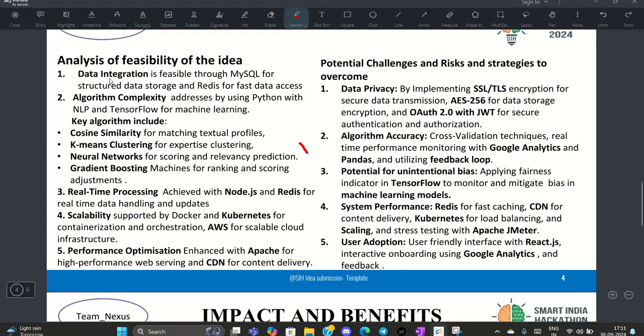For example, I was talking about data integration. We can do so easily by MySQL and structured data storage and Redis for fast data access. Similarly, we are having natural language processing for extracting data from non-relational data such as research areas of the candidate, research papers of the expert. For similarity, we will be applying cosine similarity algorithm and k-means clustering.